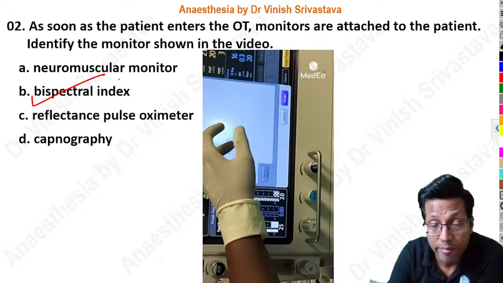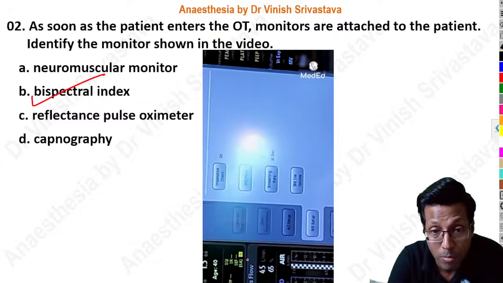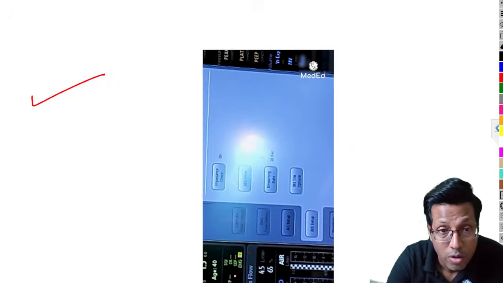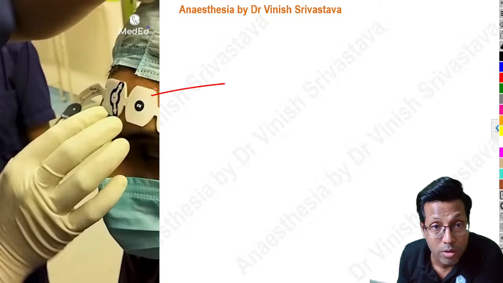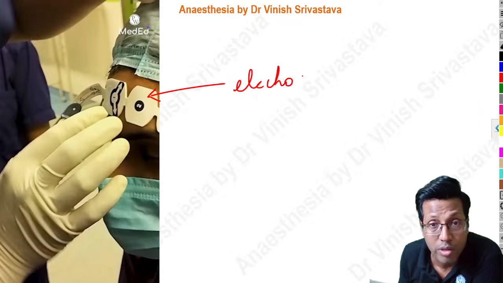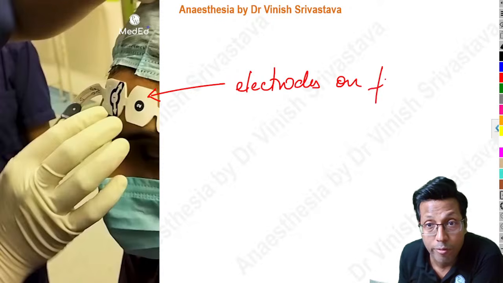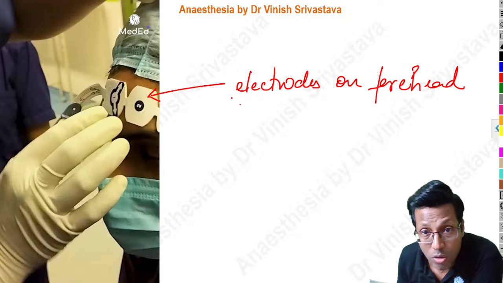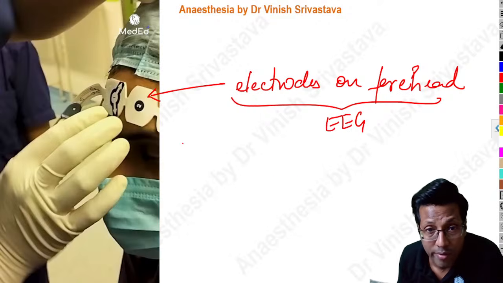How did we identify it? We identified it because we are looking at the monitor which has been attached at the forehead, right? You are seeing electrodes which are attached on the forehead. Whenever you have these electrodes on the forehead, it means ideally you are doing EEG monitoring. These electrodes are going to monitor the electroencephalogram, and based on the electroencephalogram, you have the bispectral index.